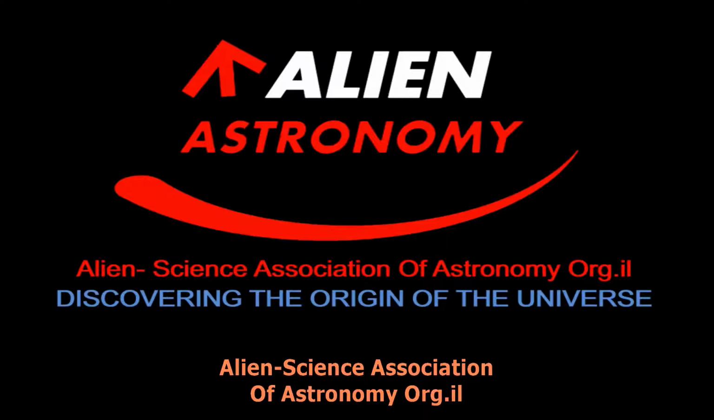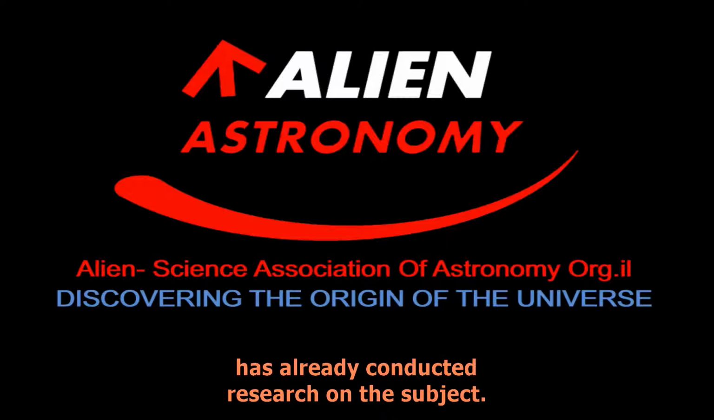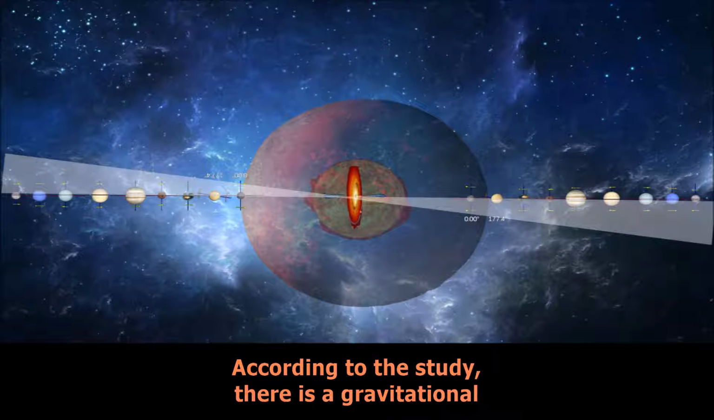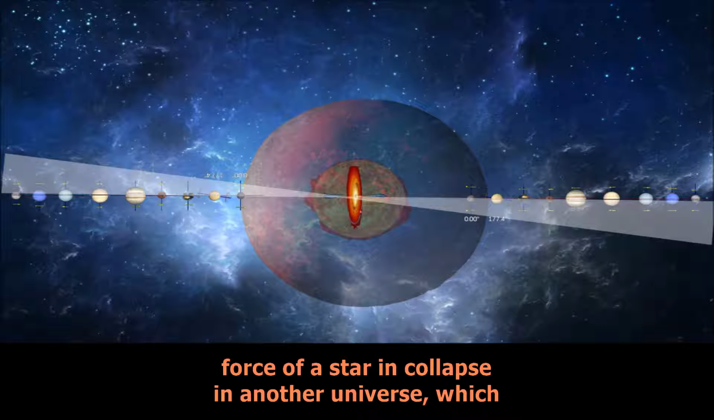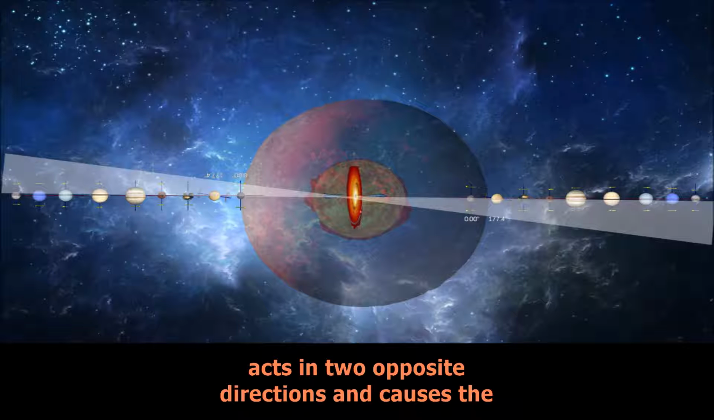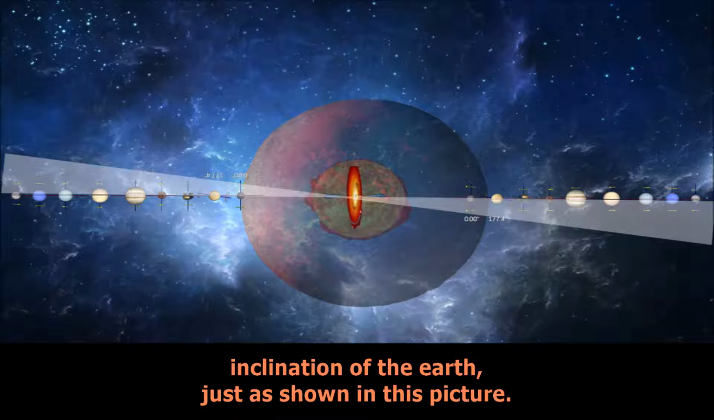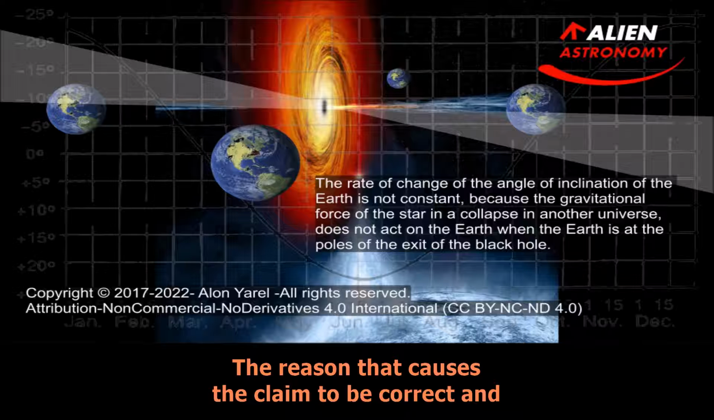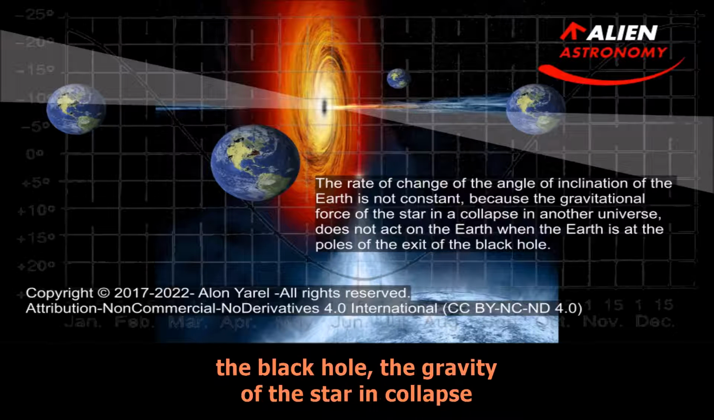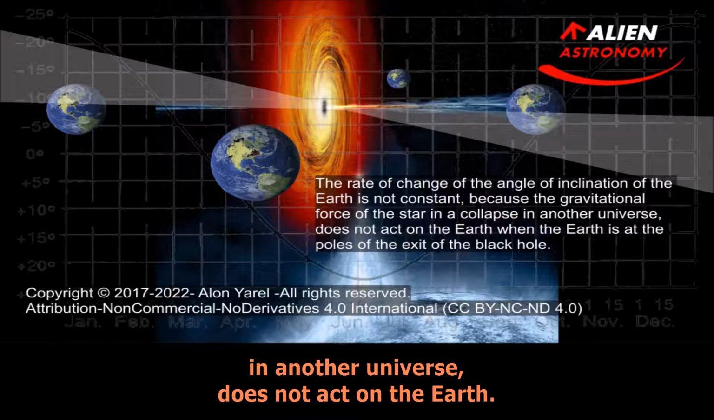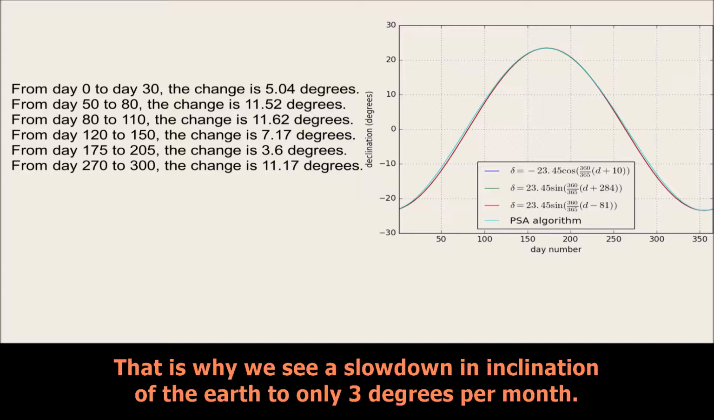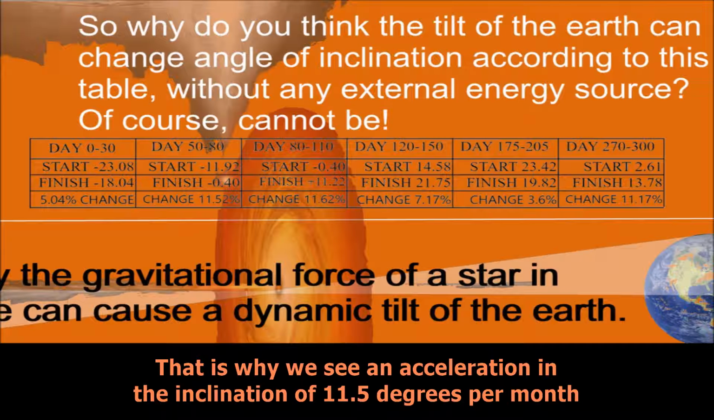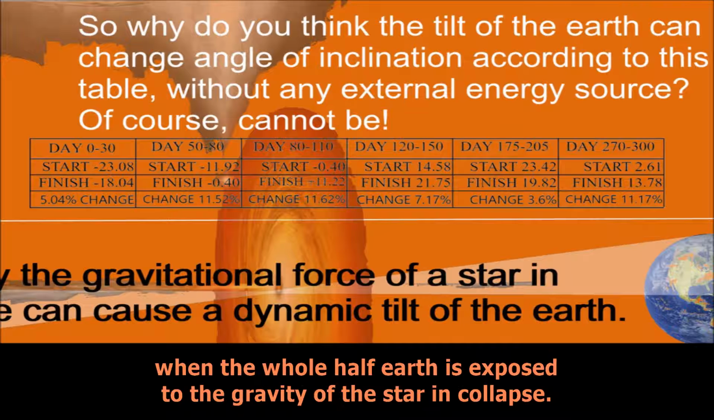The Alien Science Association of Astronomy Org.il has already conducted research on the subject. According to the study, there is a gravitational force of a star in collapse in another universe, which acts in two opposite directions and causes the inclination of the earth, just as shown in this picture. And in this picture too. And this. The reason that causes the claim to be correct and proven is that when the earth is at the poles of the black hole, the gravity of the star in collapse in another universe does not act on the earth. That is why we see a slowdown in inclination of the earth to only 3 degrees per month. That is why we see an acceleration in the inclination of 11.5 degrees per month when the whole half earth is exposed to the gravity of the star in collapse.